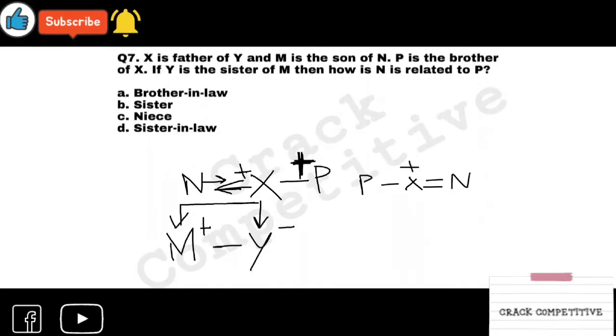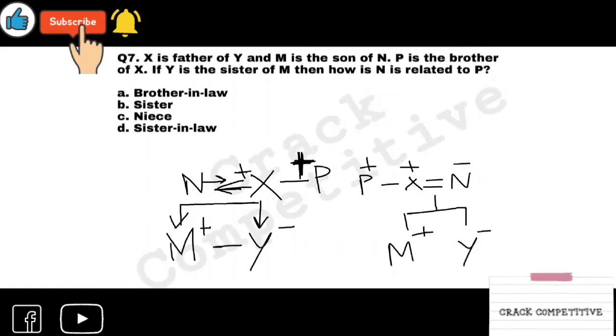This is plus, this is plus, N is minus. They have one daughter and one son. M is son, Y is daughter. They are of the same generation, Y is the sister of M. And then how is N related to P?